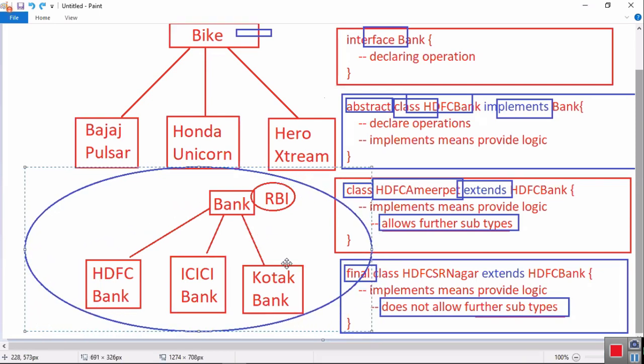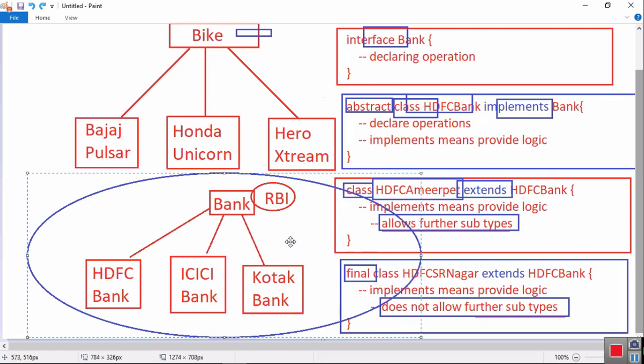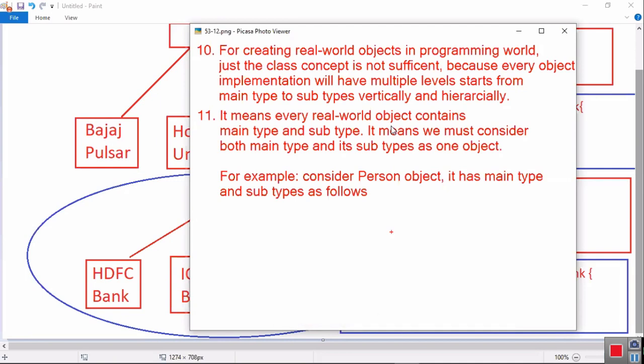Then only can you call it a bank object. If you just say bank, that is a wrong thought. Every real world object contains a main type and subtypes, so we must consider both the main type and its subtypes as one object. Come on, all think now.